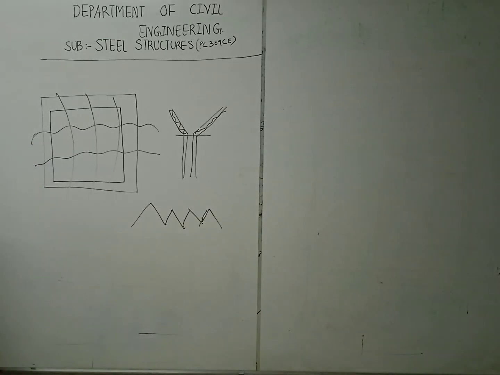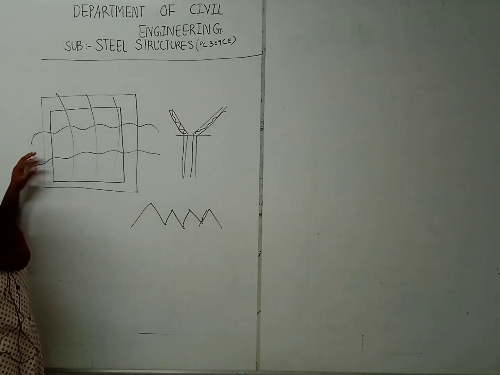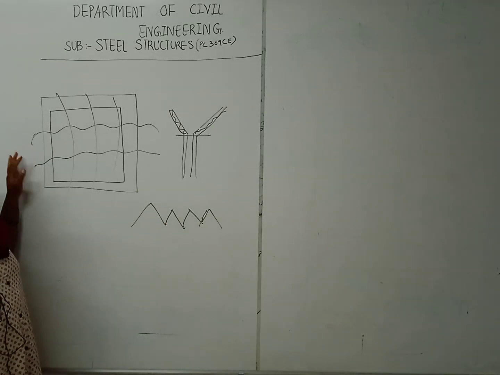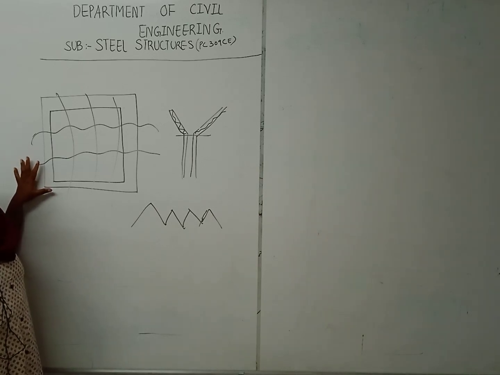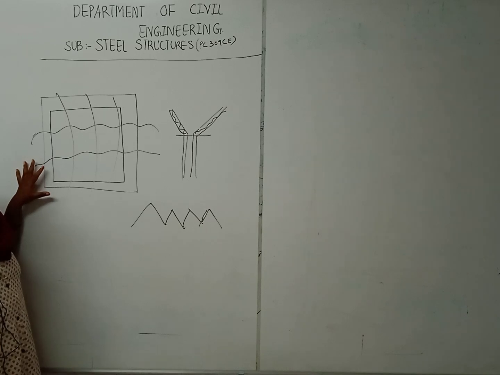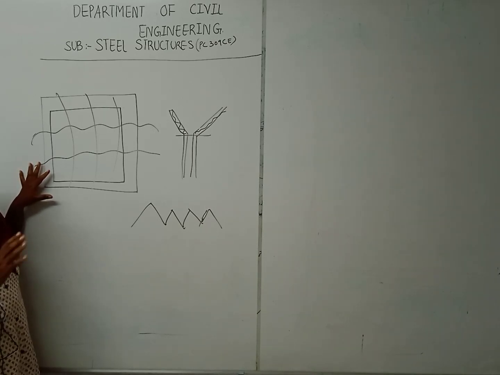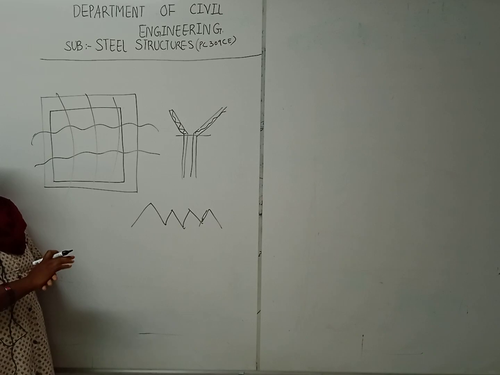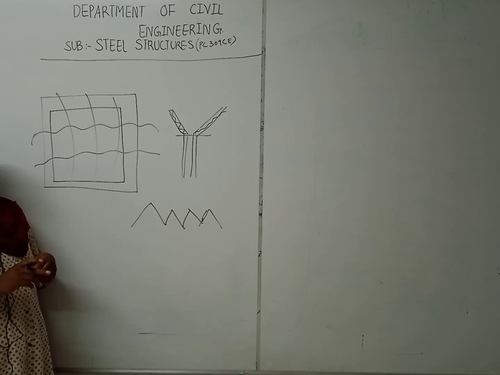Like these structures, you will find them in steel structures. The best example is this type of structure, mostly provided where we feel a column is not required. See here, the very large structures you can see in a cinema hall. If you keep any column in the middle, it will become an obstruction.